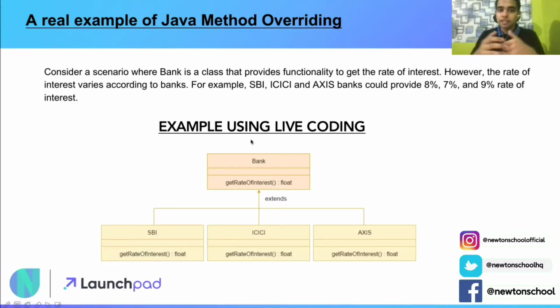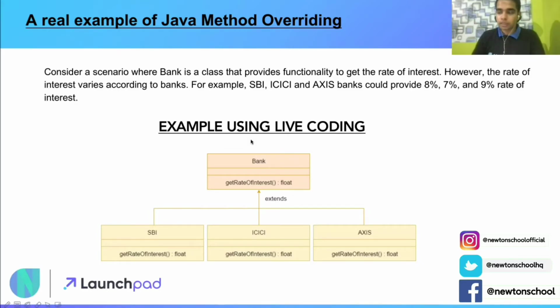Consider a scenario where a Bank is a class that provides functionality to get the rate of interest. That rate of interest can be on an FD, on a loan, or on any other policies. However, the rate of interest varies according to banks. That makes sense as well. For example, SBI, ICICI and Axis Bank provide 8%, 7% and 9% rate of interest respectively.